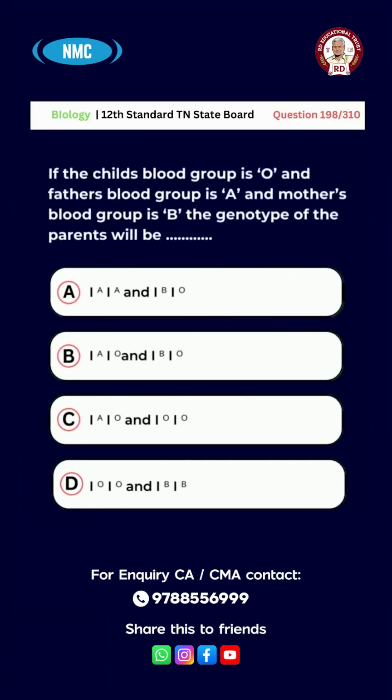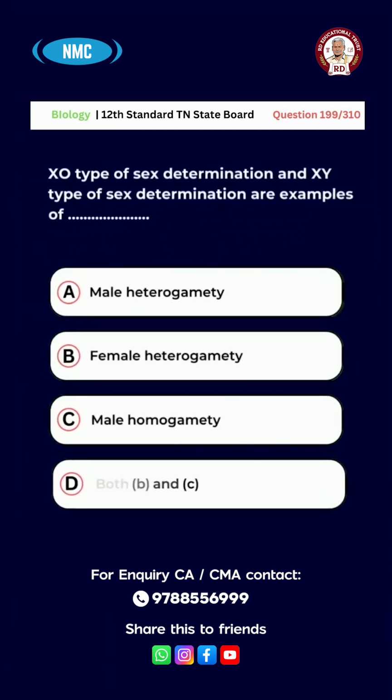Question number 198. If the child's blood group is O and father's blood group is A and the mother's blood group is B, the genotype of the parents will be option A, IAIA and IOIO. B. IAIO and IBIO. C. IAIO and IOIO. D. IOIO and IBIB. And the right answer for this question is option B, IAIO and IBIO.